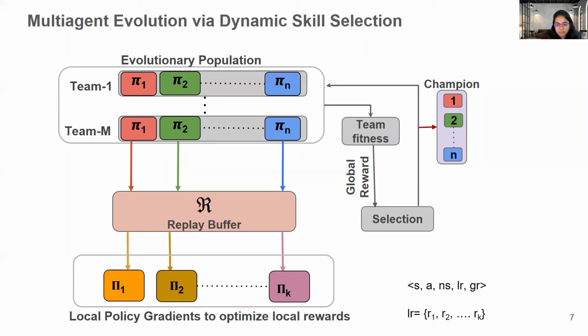Now, the key strength of MAEDyS is that it allows significant flexibility in designing the dense objectives corresponding to local skills and dynamically selecting the most aligned local skill for each subtask. To the best of our knowledge, we are not aware of any other technique that simultaneously learns a set of local rewards and dynamically selects the most aligned ones in complex multi-agent coordination settings.